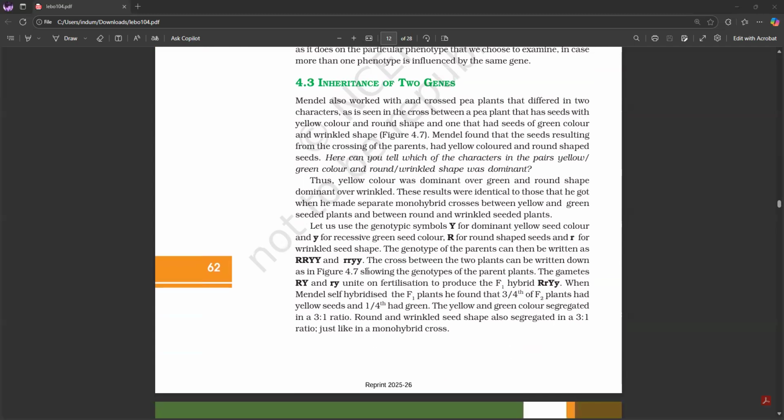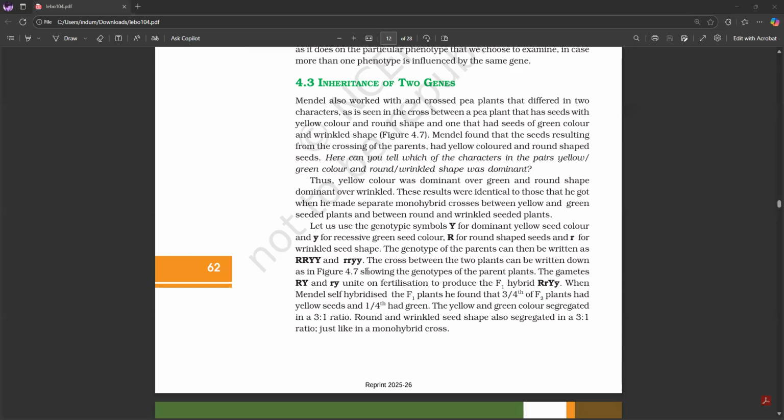Mendel also worked with and crossed pea plants that differed in 2 characters, as is seen in the cross between a pea plant that has seeds with yellow color and round shape, and one that had seeds of green color and wrinkled shape, figure 4.7. Mendel found that the seeds resulting from the crossing of the parents had yellow colored and round shaped seeds. Here, can you tell which of the characters in the pairs, yellow or green color, and round and wrinkled shape, was dominant? Thus, yellow color was dominant over green and round shape dominant over wrinkled.